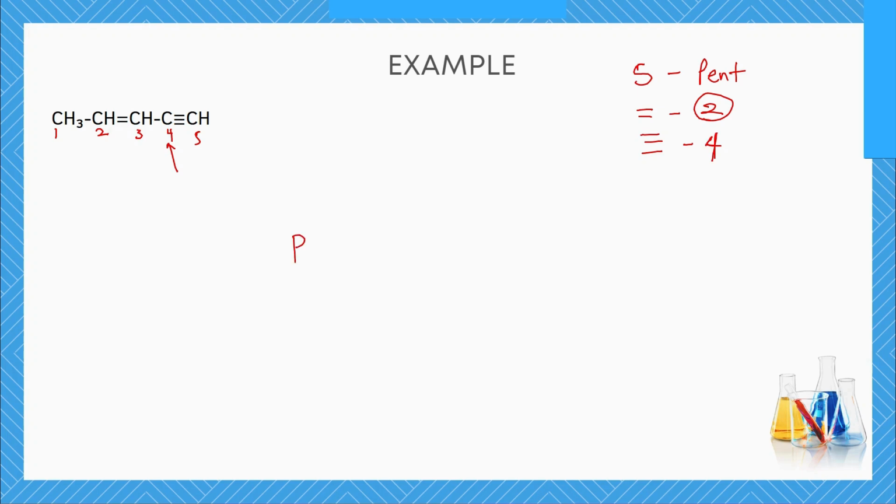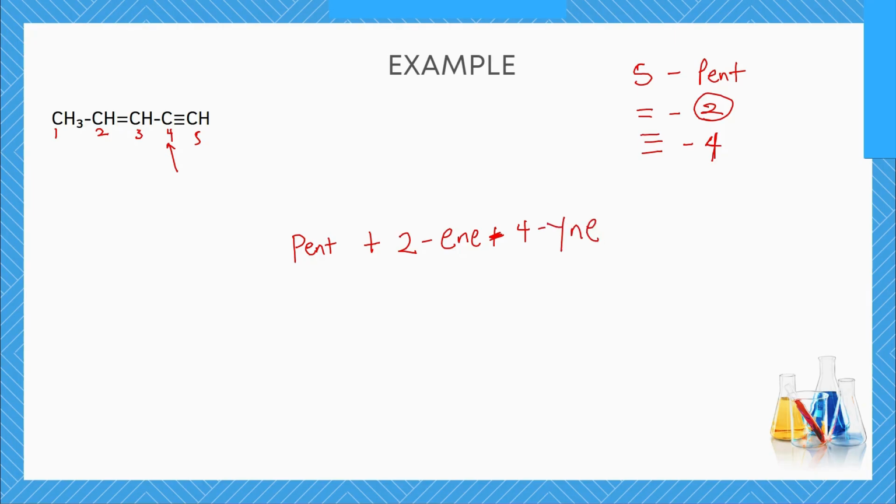So we have the parent name PENT plus the double bond is on carbon number 2. That gives us 2-ENE, and then plus we have the triple bond which is on carbon number 4, 4-YNE.